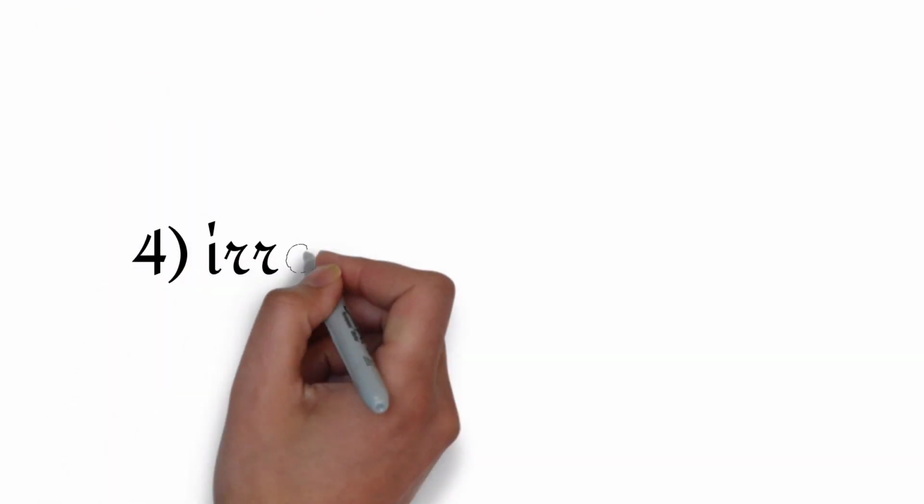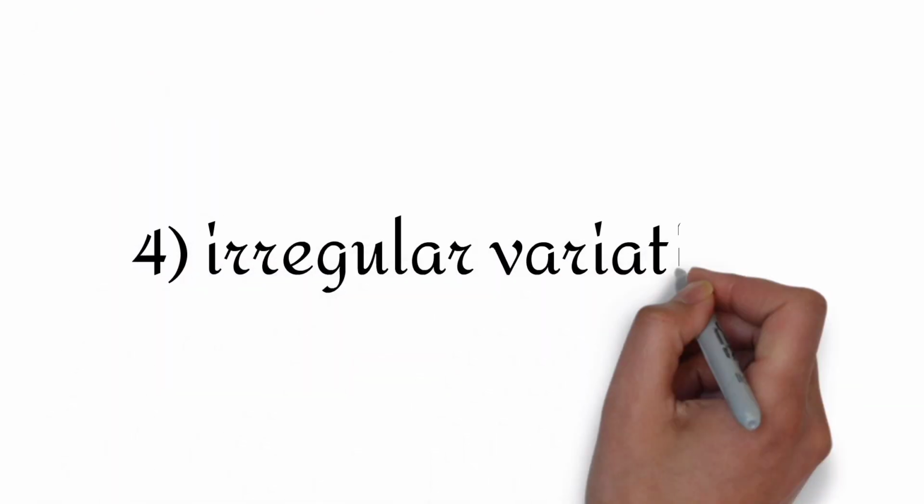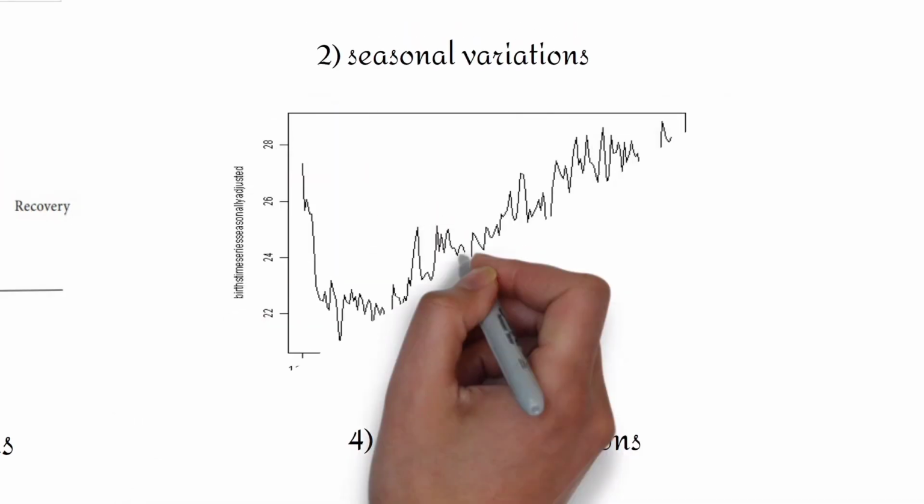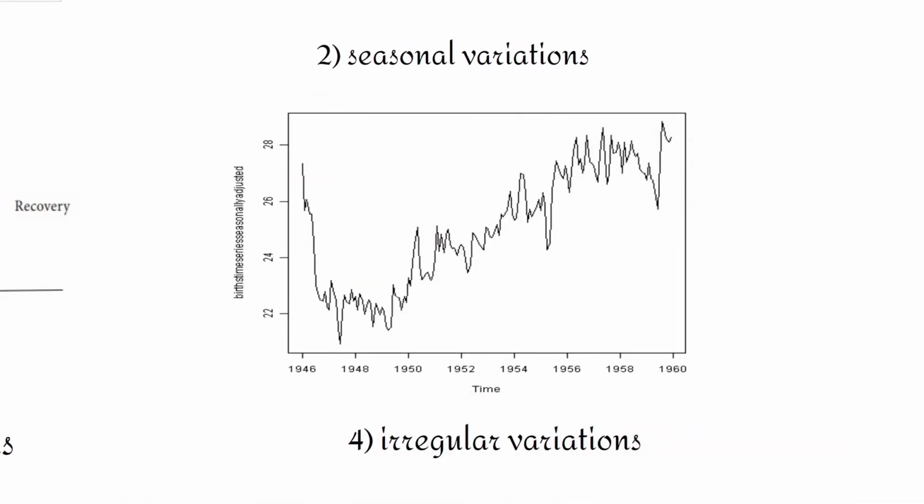The fourth type of variation is irregular or random variations. These variations occur extremely randomly and cannot be predicted. The graph could either go deeply downward or too upward. Such types of events occur due to earthquakes, strikes, lockouts, epidemics, etc.